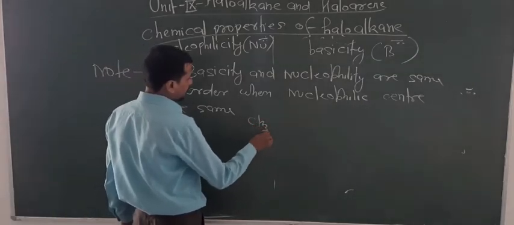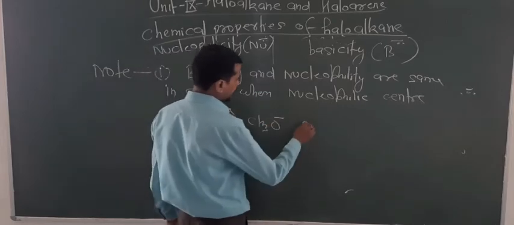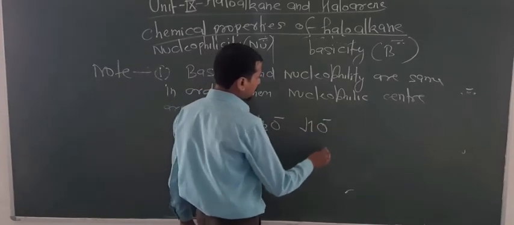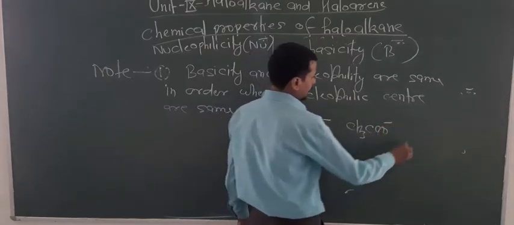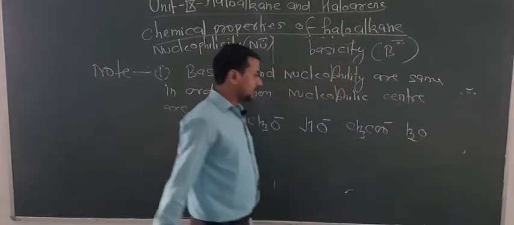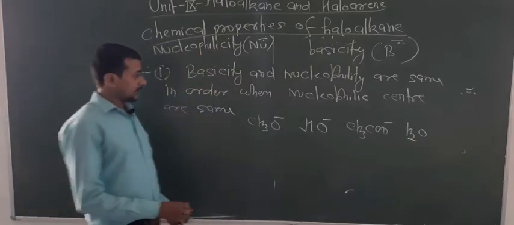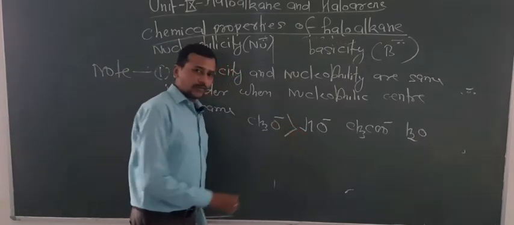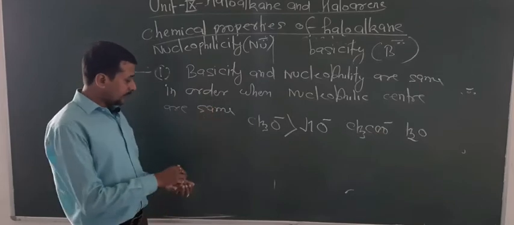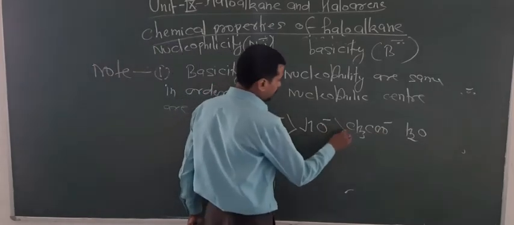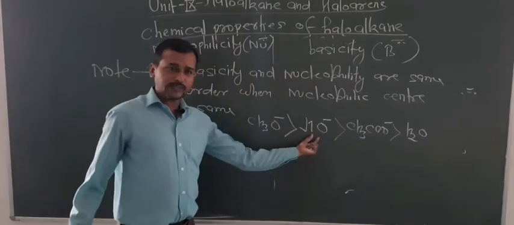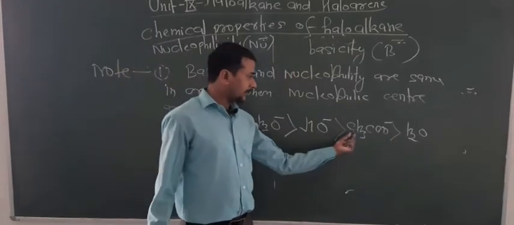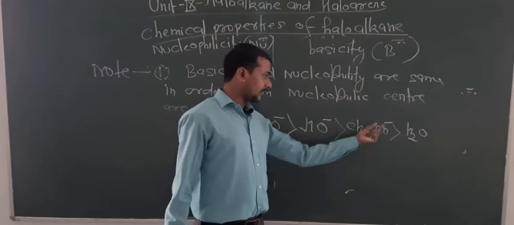CH3O minus, then OH minus is given, CH3COO minus is given, and water is given to you. Out of these, CH3O minus is more basic and also more nucleophilic than OH minus. OH minus is more nucleophilic and more basic than CH3COO minus, and this is more than water.